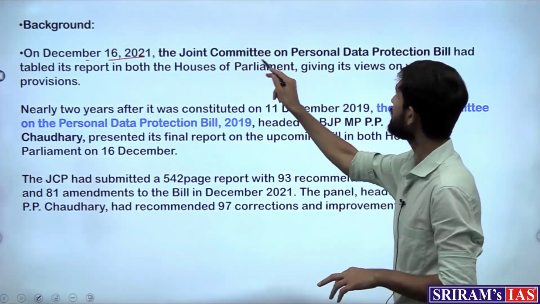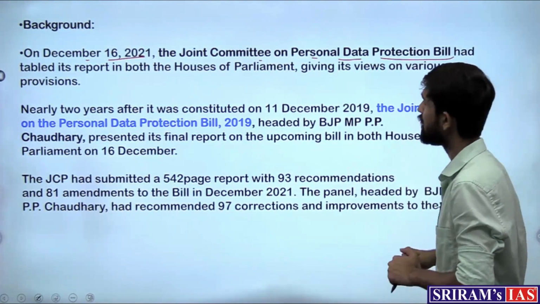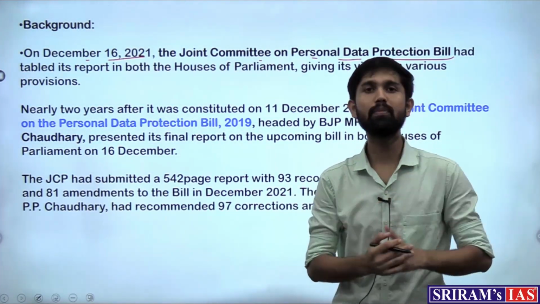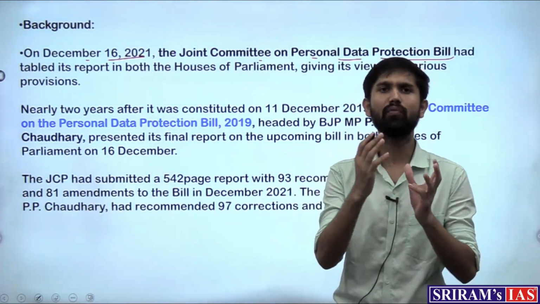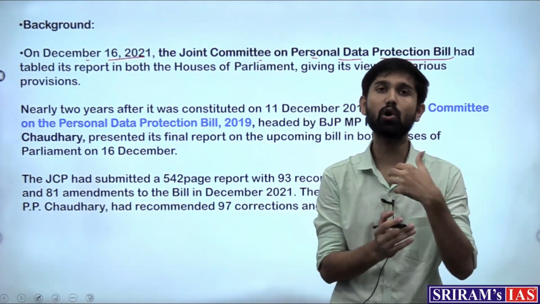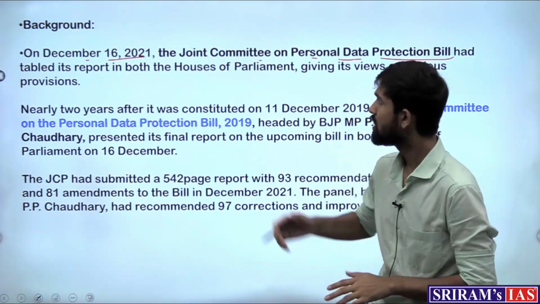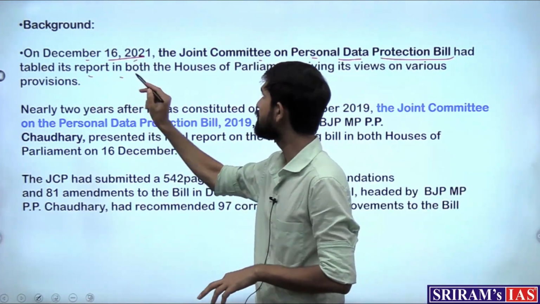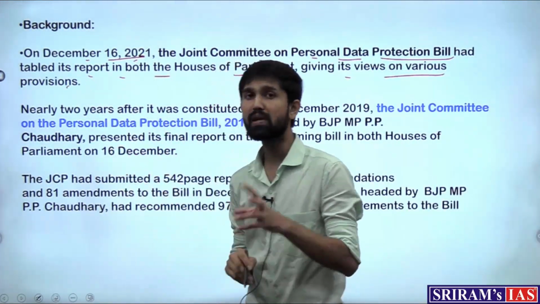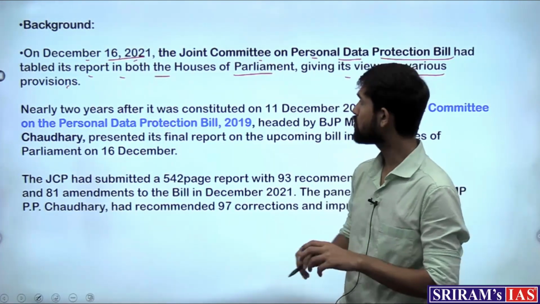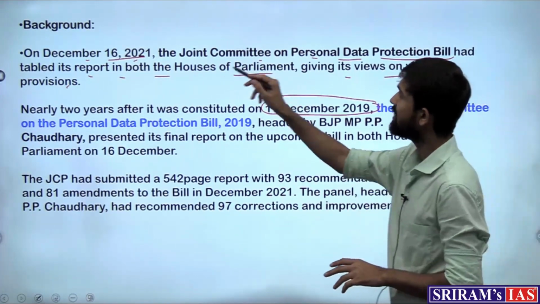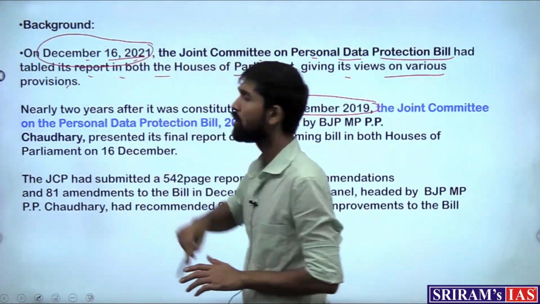Here, on December 16th, 2021, the Joint Committee on the Personal Data Protection Bill, which is a parliamentary committee, came into play. The Parliament has several committees which deliberate upon the bills that come in, check their veracity and efficacy, and whether the bills are sound or whether they need any changes. So this committee tabled its report in both houses of Parliament, giving its views on various provisions, which means that it took 2 years. The committee was instituted on 11 December 2019, and it submitted its report on December 16, 2021.